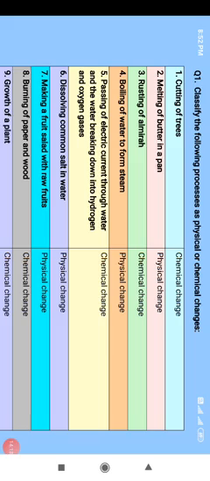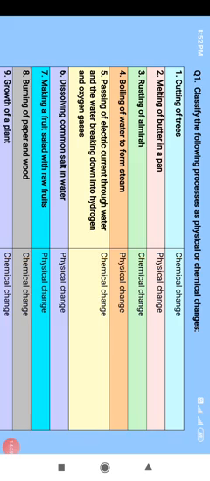Part 4, boiling of water to form steam. Now you are taking water and heating it, so that water gets converted into steam. Steam means the gaseous form. Water remains water, but the state is changing. But the steam can also be converted into liquid water again when you cool down the steam. So this is an example of physical change.